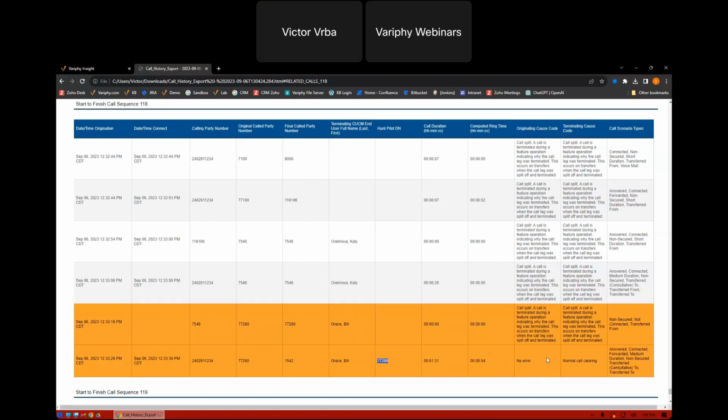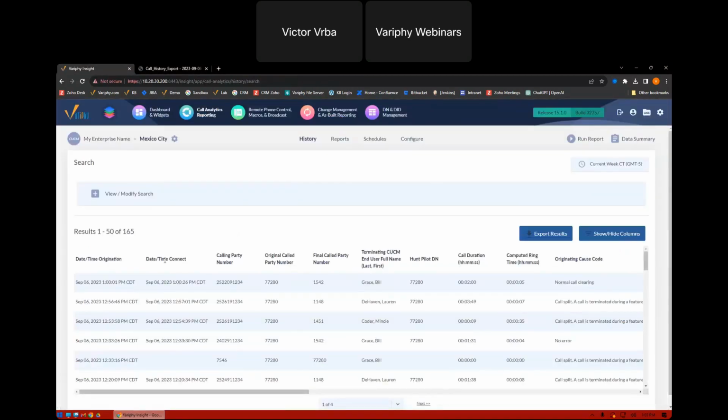The most common one was being able to use the cause codes and identifying which leg the call actually ended on. So normal call clearing, if you're not familiar with that, means that is the end of the call. When I see a normal call clearing, that indicates who hung up the call, but it also indicates that that is the end of the call. So a lot of times in many environments, what we can do is whittle this report down a little bit by just saying, okay, only show me the hunt group calls that had a normal call clearing cause code. And I'm going to show you a demonstration of that.